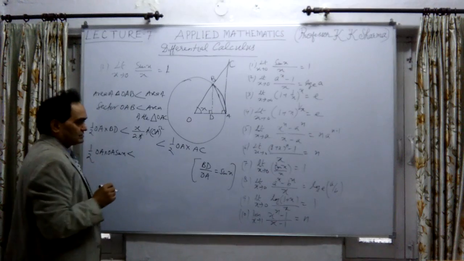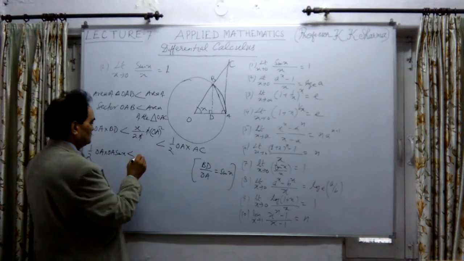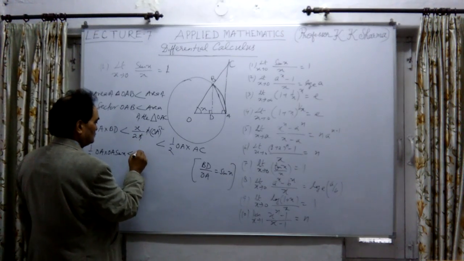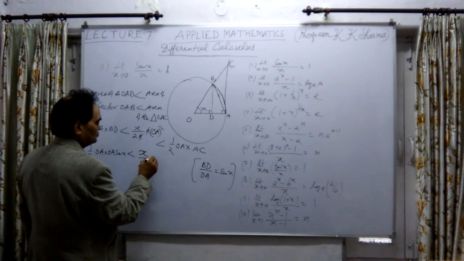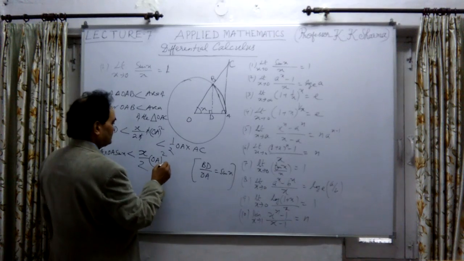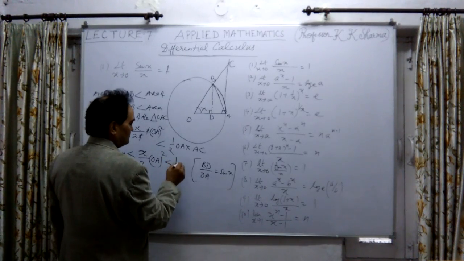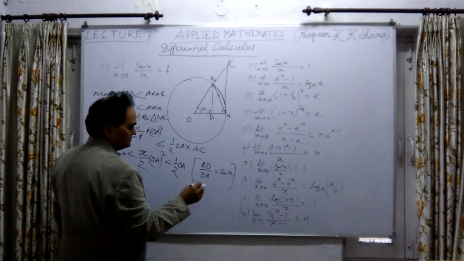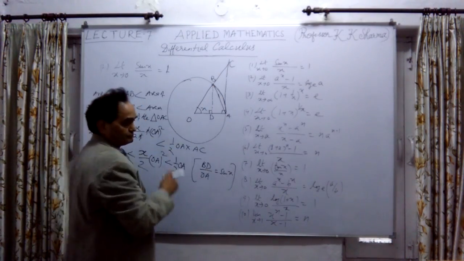Okay, now let me take the next one. This is x upon 2 into OA whole square. Alright, less than half, again OA into what is AC. Let me find out what is AC.